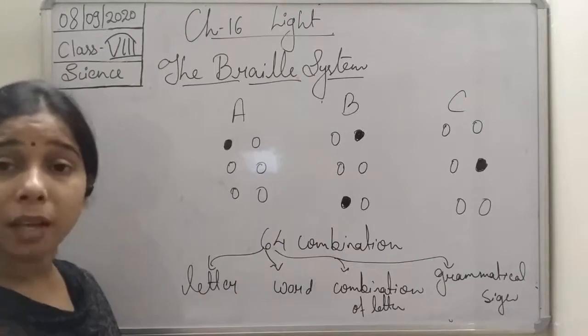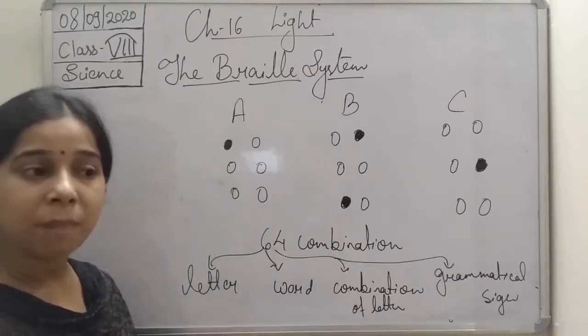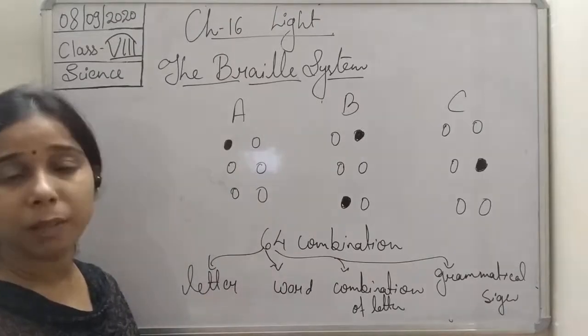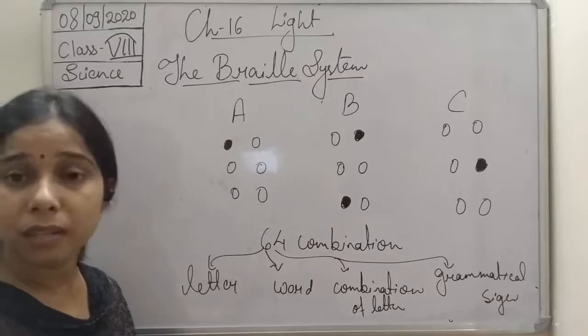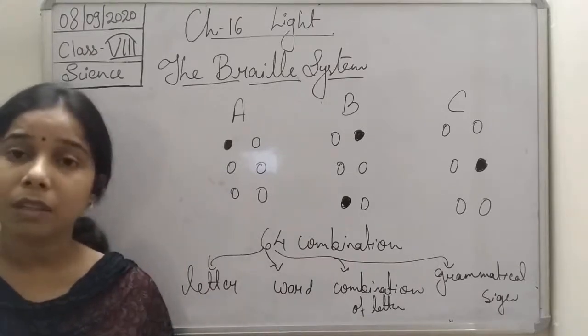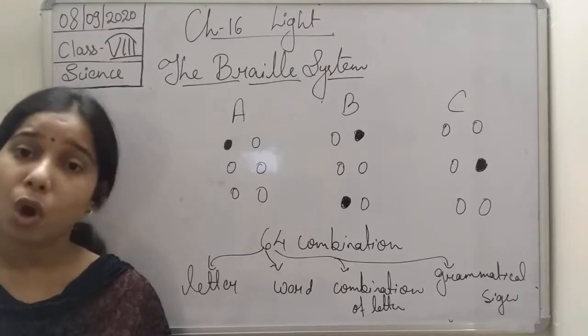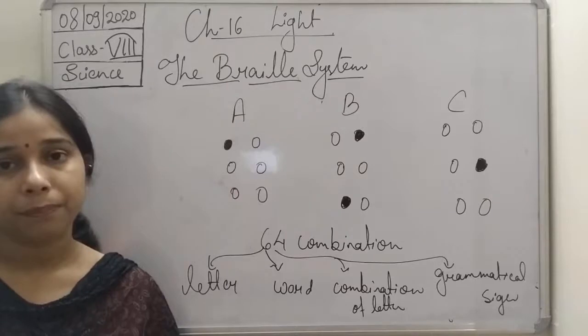So by the help of this Braille system, partially sighted people or blind persons can read it or write it. Okay, so how can they understand the combination, students? By touching the raised dots.